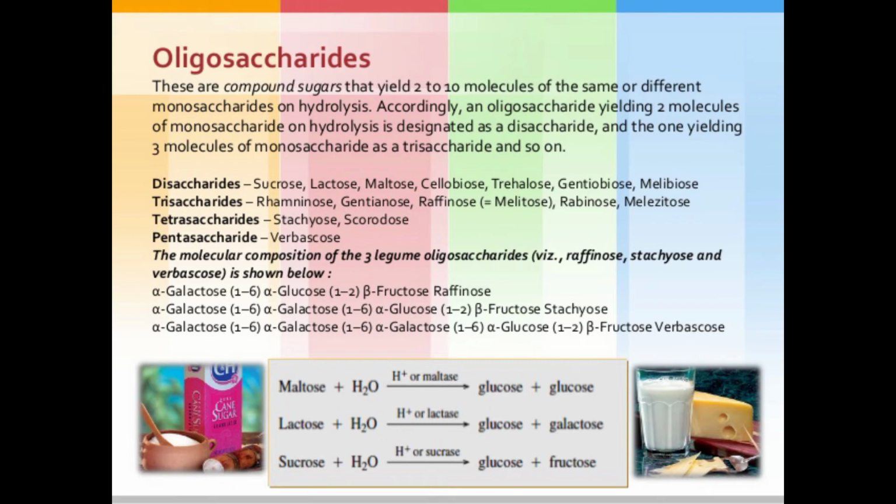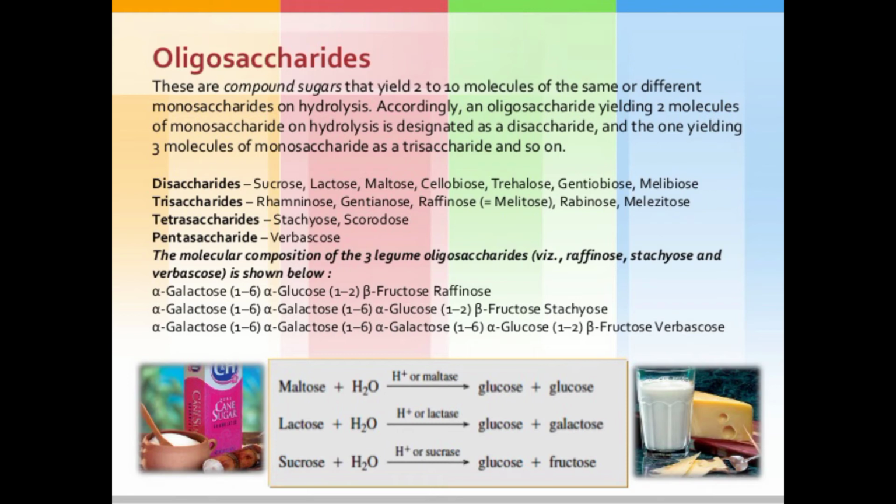A trisaccharide forms 3 monosaccharide units after hydrolysis. Examples are raffinose and gentianose. Then tetrasaccharide: 4 units are formed on hydrolysis, and stachyose is the example. For pentasaccharide, 5 units are formed, and verbascose is the example.